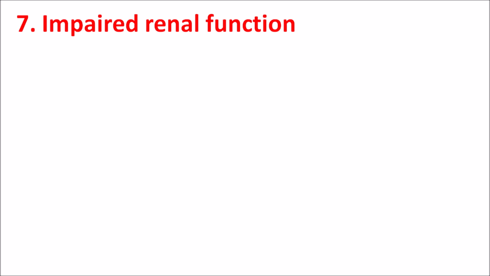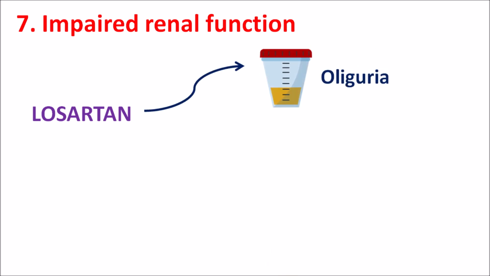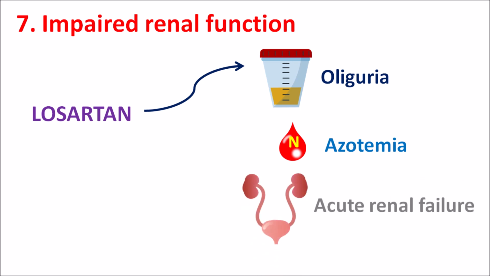Seventh one is the impaired renal function. Even though Losartan can be used for the treatment of diabetic nephropathy, this drug may produce some renal impairment resulting in oliguria, the decreased urinary volume, as well as azotemia, resulting in the increased nitrogen content within the blood due to the decreased excretion of nitrogenous substances. So these conditions may further impair the renal functionality. Finally, it leads to acute renal failure.